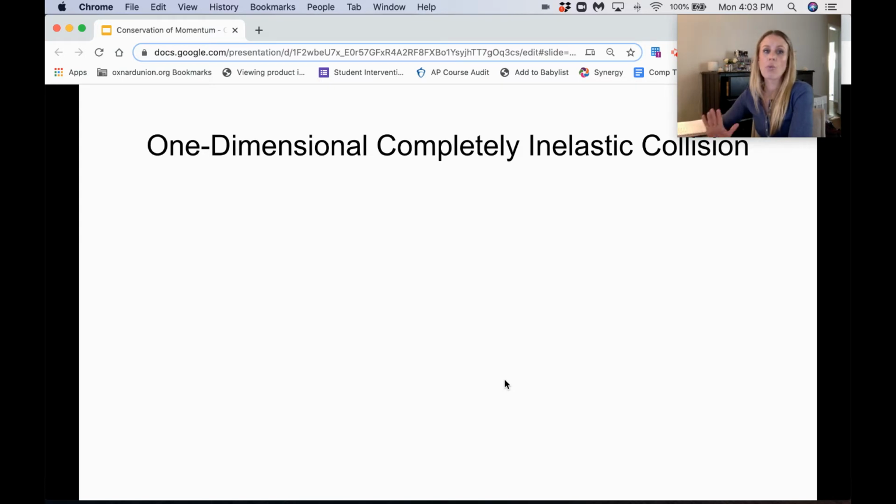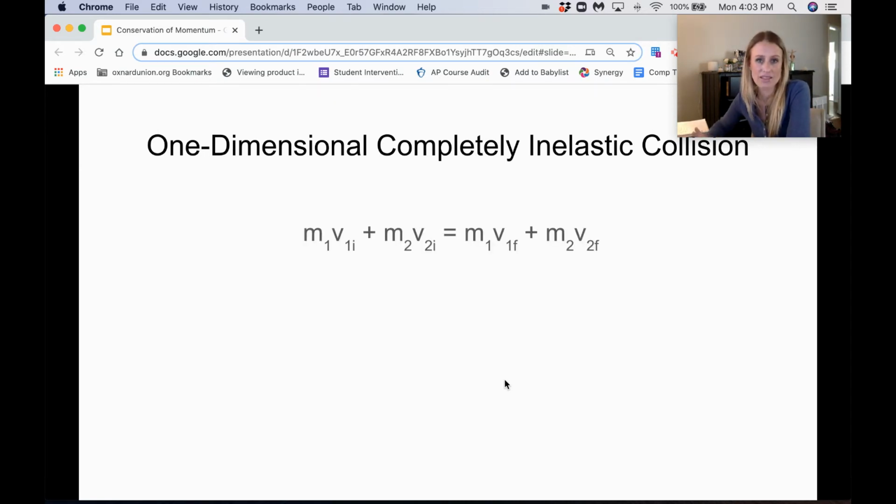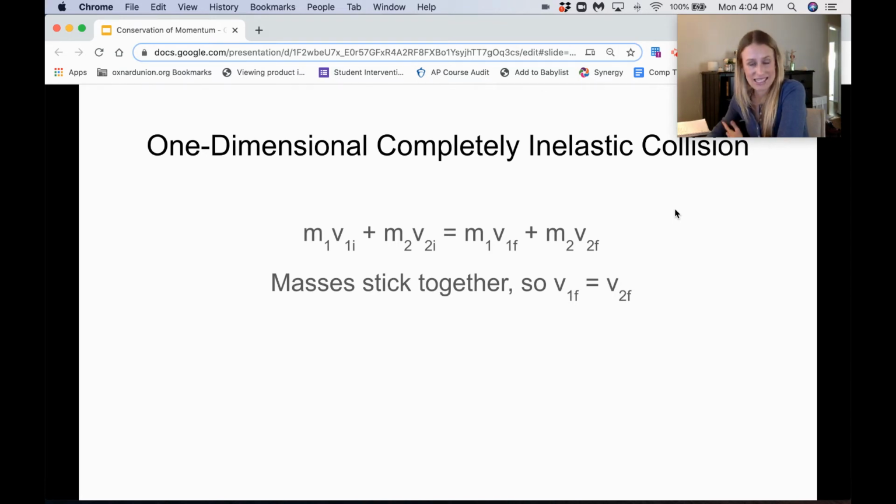So if we have a one-dimensional, completely inelastic collision, we can manipulate that equation that we saw before and simplify it a little bit. We had this equation before where the initial momentum of object 1 plus the initial momentum of object 2 equals the final momentum of object 1 plus the final momentum of object 2. Now remember, in a completely inelastic collision, the masses stick together at the end.